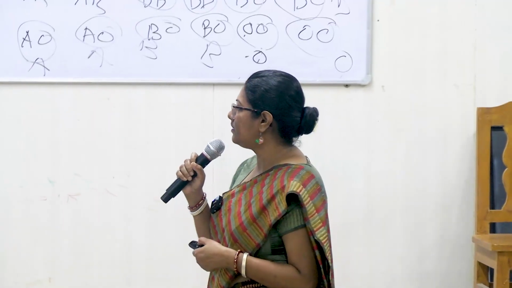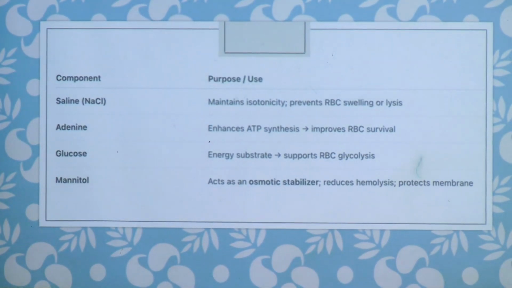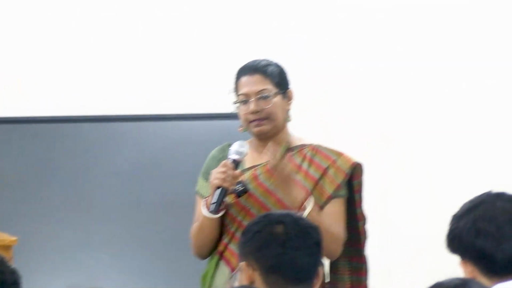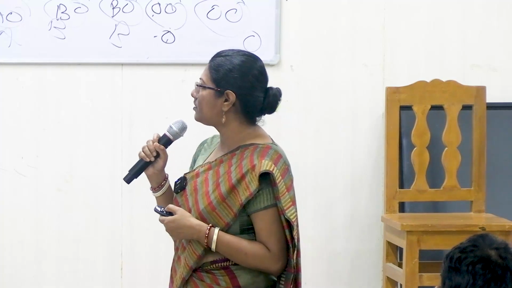So for RBC concentrate, SAGM or Exol is used. So for SAGM, the components are saline, adenine, glucose and mannitol. So one mannitol is extra here. So this acts as an osmotic stabilizer and it will reduce the chances of RBC hemolysis. So all these basically are additives that we add into the blood bag whenever we are collecting it from the donor. In the blood bag itself, all these things will be added. And that Exol is adenine, dextrose, saline and mannitol. Mannitol is present in Exol. It again reduces the hemolysis.